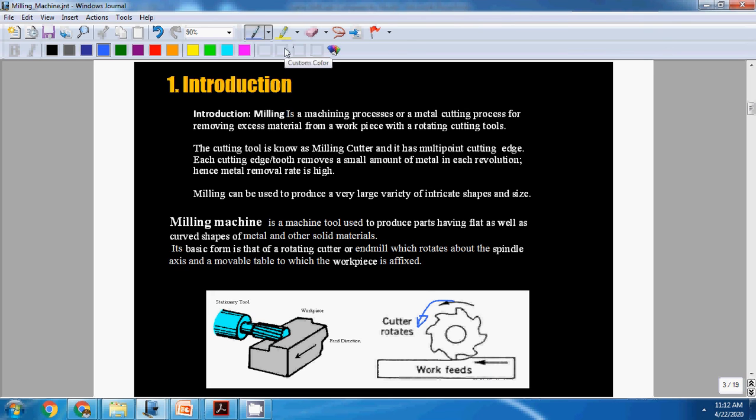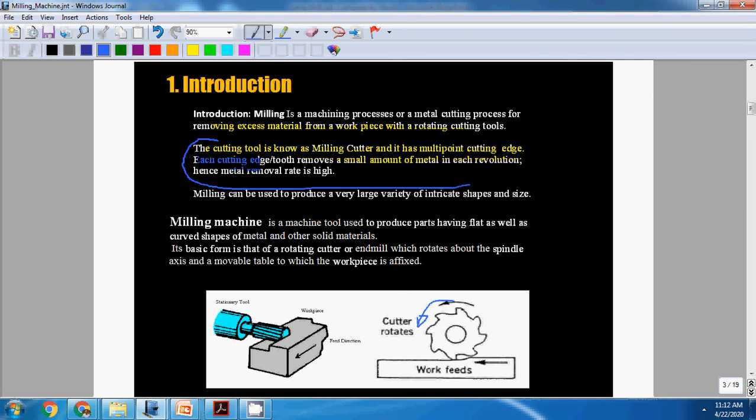Milling is a metal cutting process which involves removing excess material from the workpiece. Here the cutting tool is rotating and it is not a single point cutting tool, it is a multi point cutting tool. That is important.